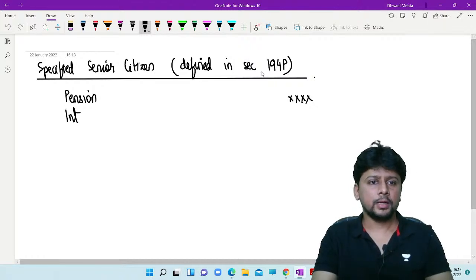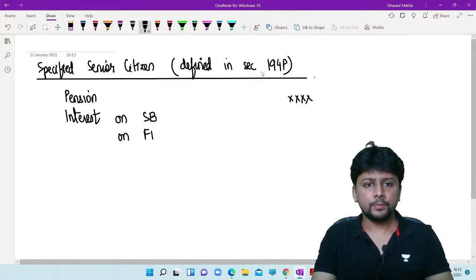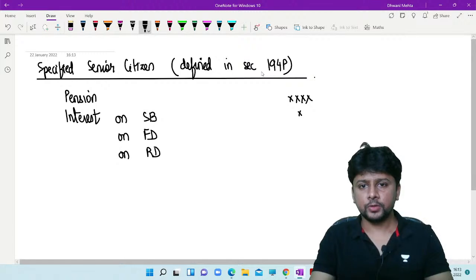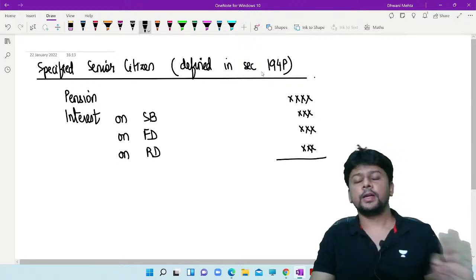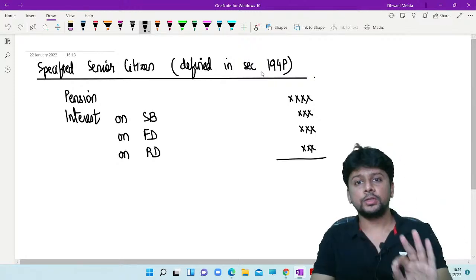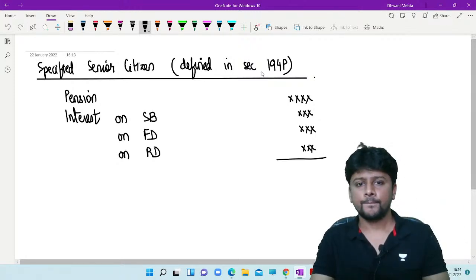He could be earning interest income on savings account, interest income on fixed deposit, interest income on recurring deposit. Take all those incomes. No other income. This person has no other income. This is going to be his gross total income.